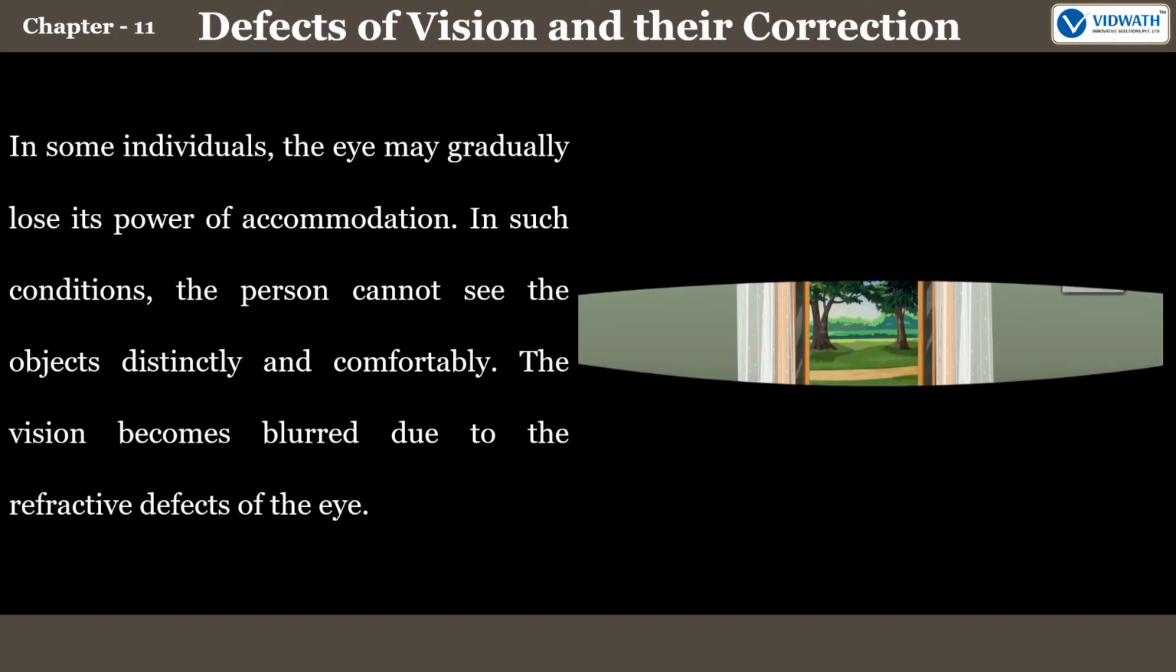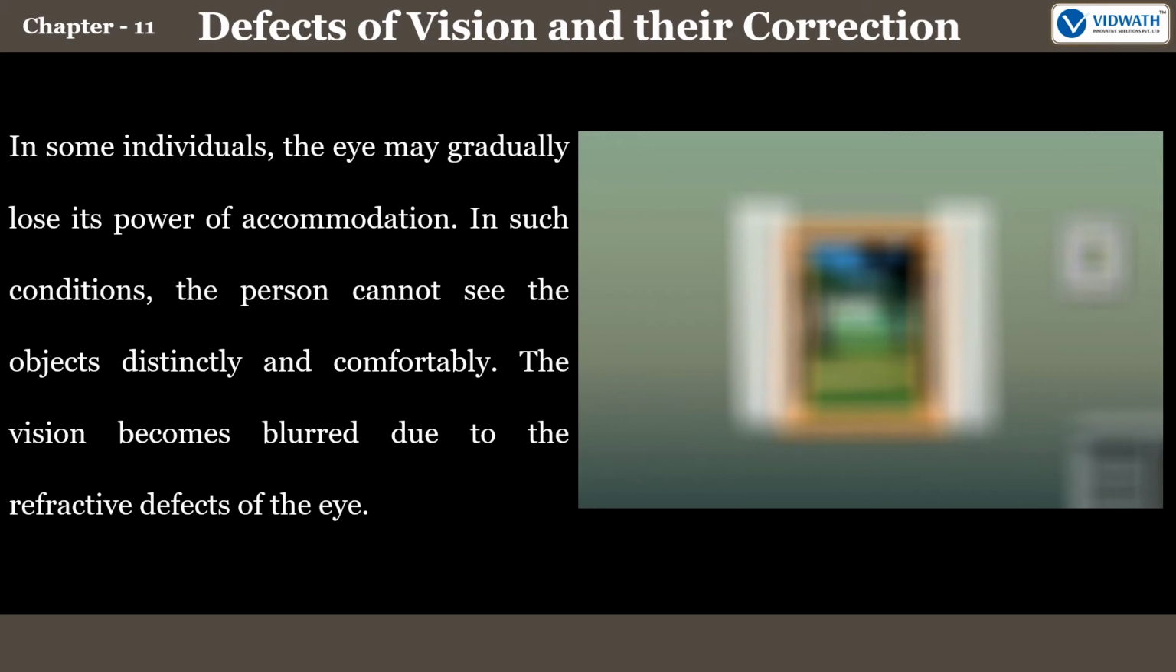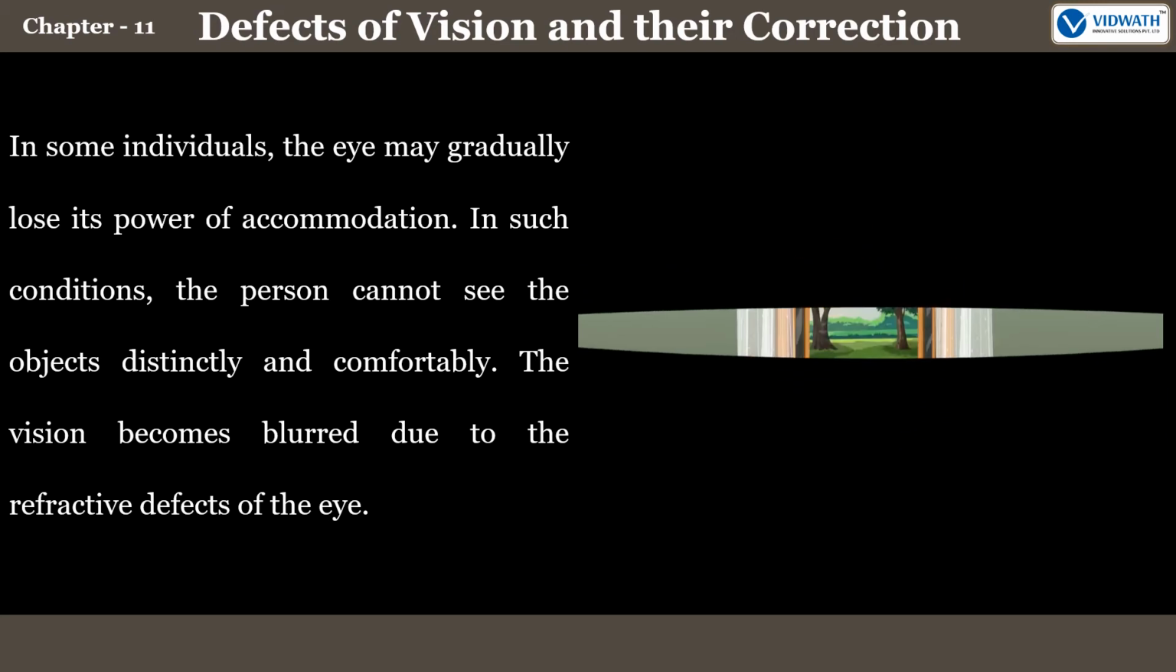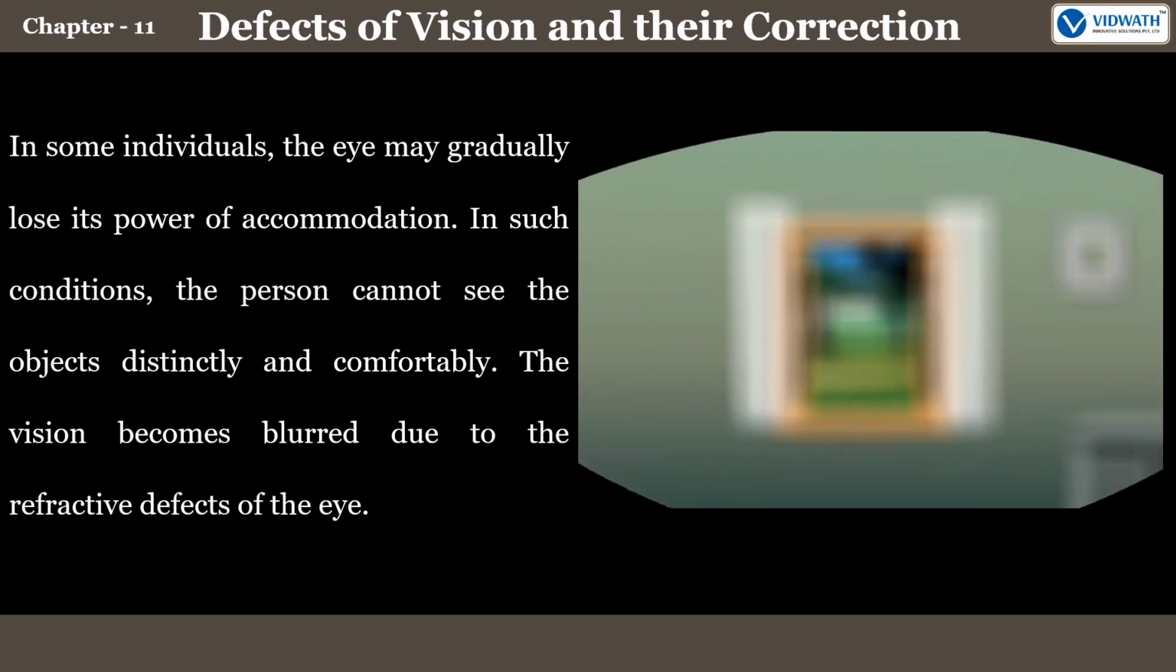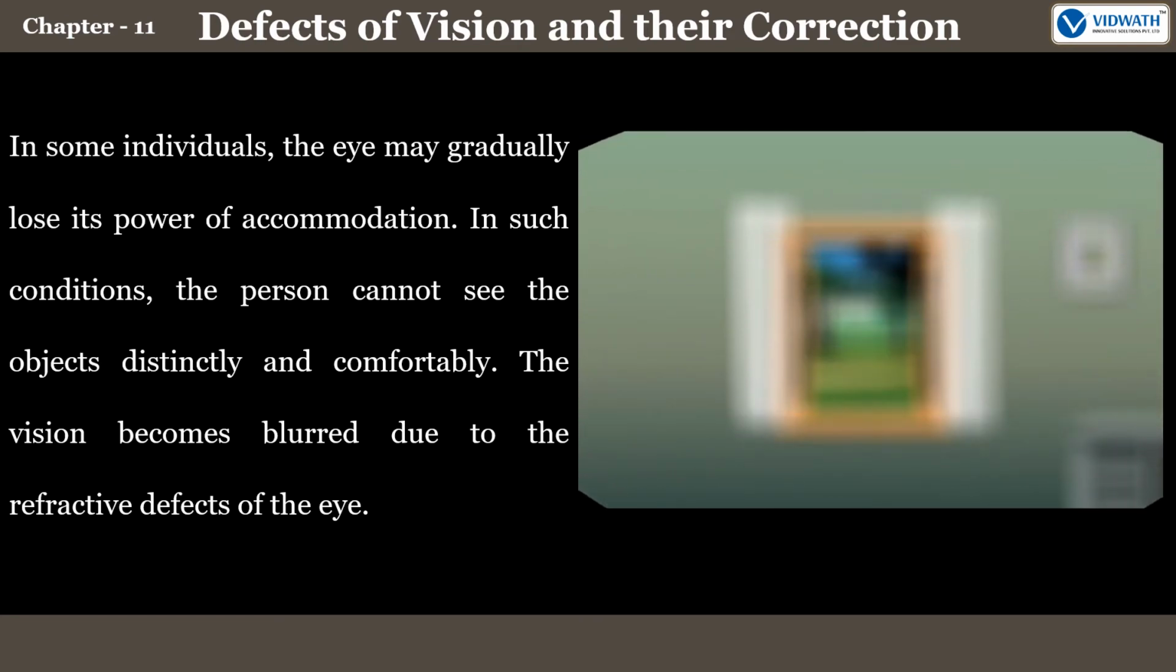We shall now discuss defects of vision and their correction. In some individuals, the eye may gradually lose its power of accommodation. In such conditions, the person cannot see the objects distinctly and comfortably. The vision becomes blurred due to the refractive defects of the eye.